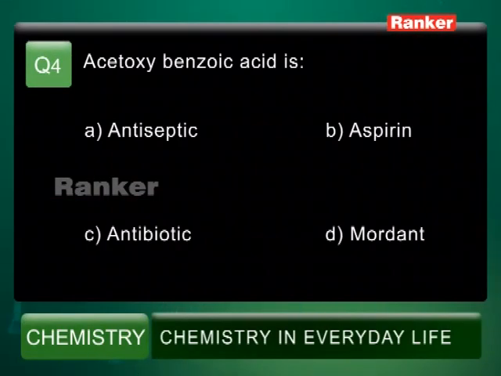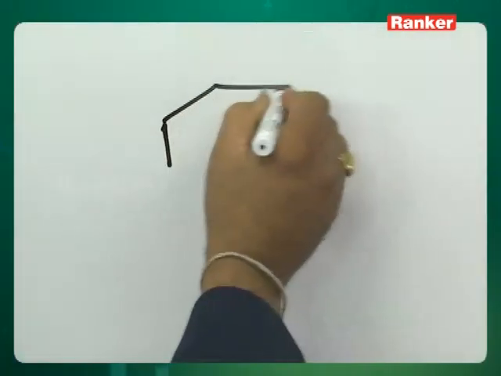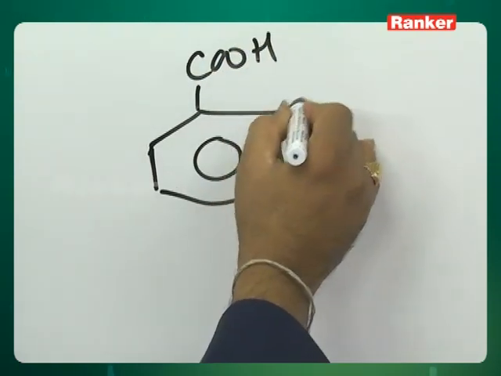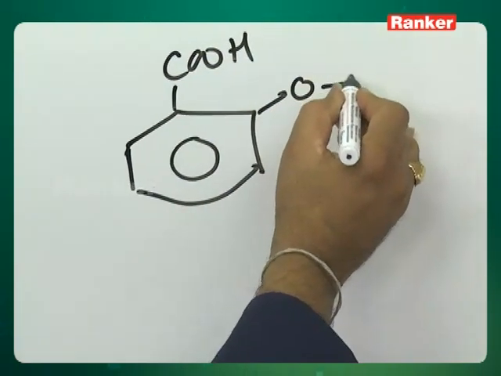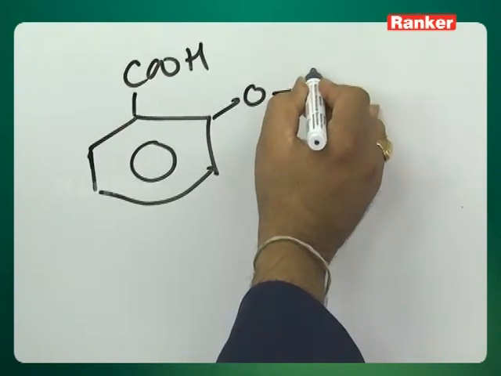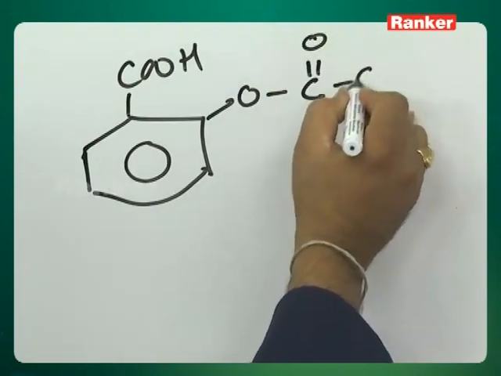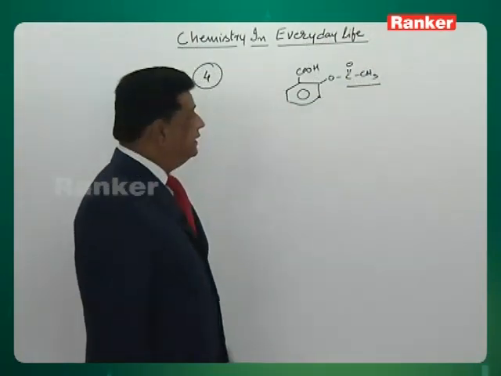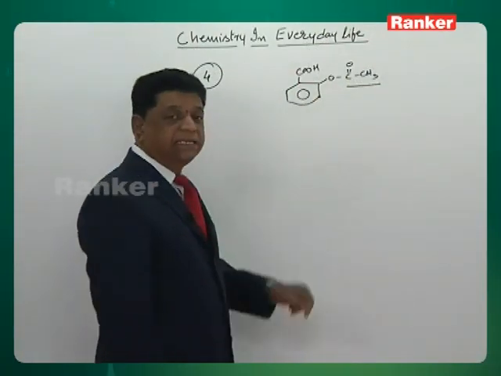Acetoxy benzoic acid. A benzoic acid containing an OH at the ortho position, acetylated, that is OCOCH3. This OH-containing benzoic acid is called salicylic acid.